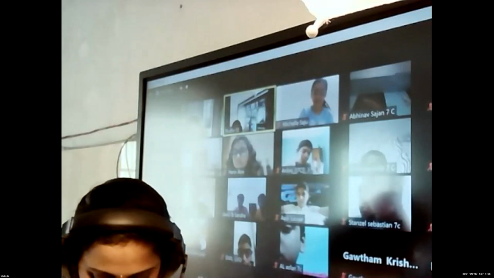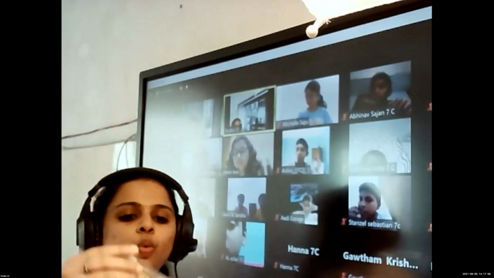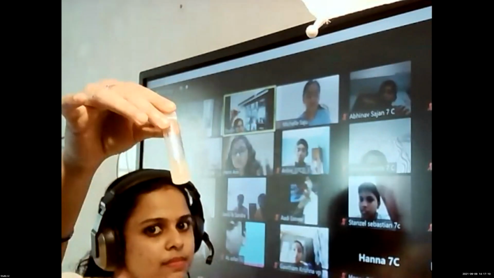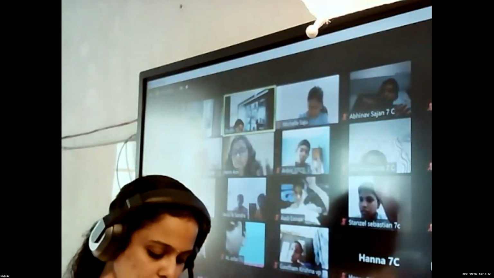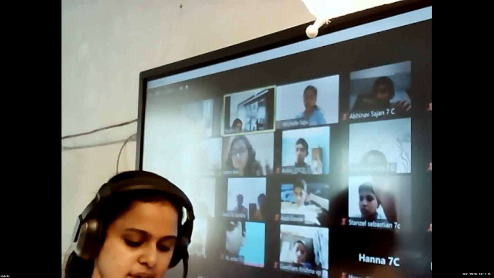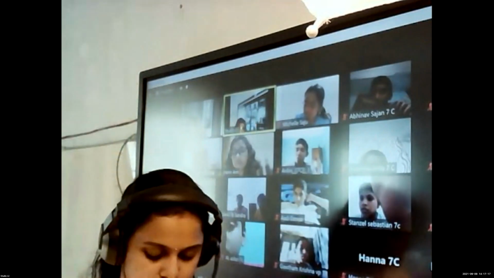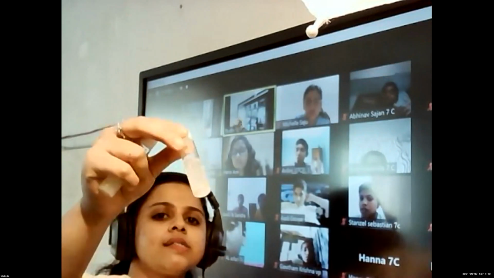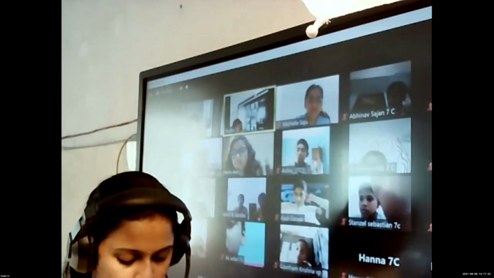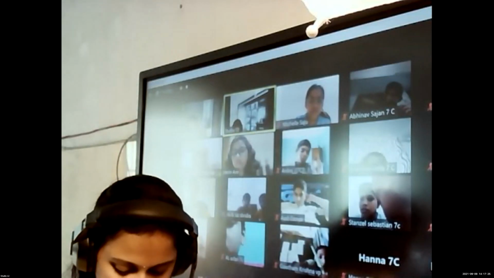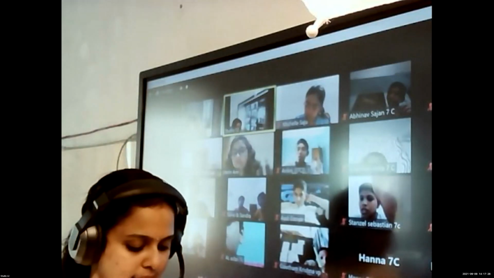Okay. And here I brought some solutions. One is lemon juice, this one is vinegar, and this one is a soap solution. Now I am going to add these solutions to the litmus paper. I will show what color changes occur.